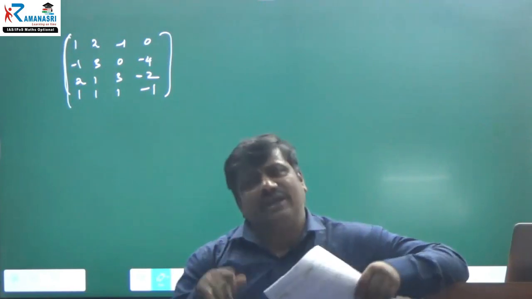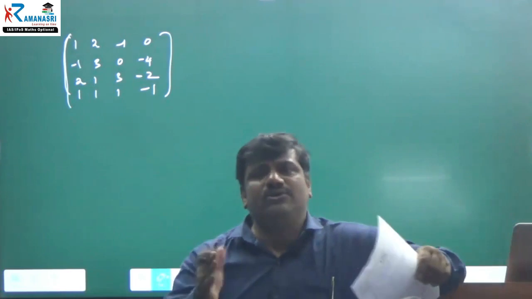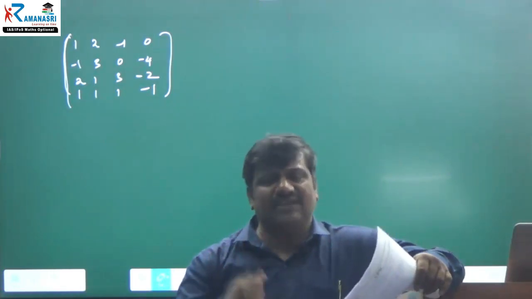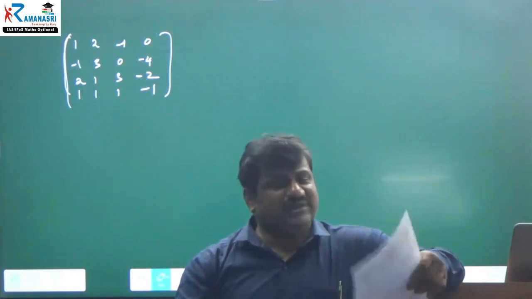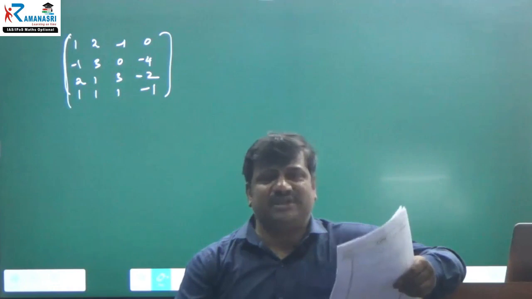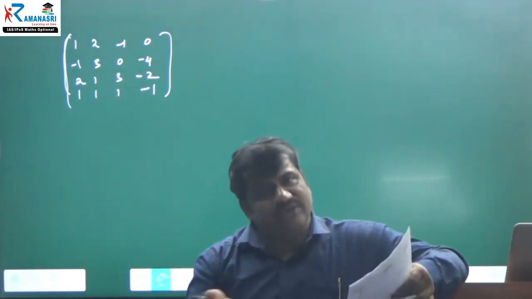And even they have clearly mentioned how we are converting to the echelon form. Row reduced matrix only. You have to use only row operations. We should not use column operations in echelon form. Clearly they are mentioning: find the rank of the matrix by reducing to the row reduced echelon form. If they're not mentioning it, to find the rank you have to use this method only, row reduced echelon form.